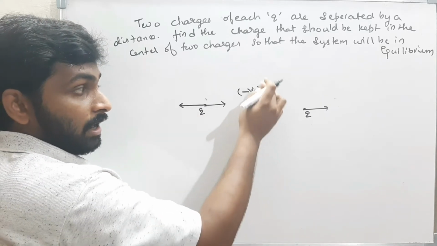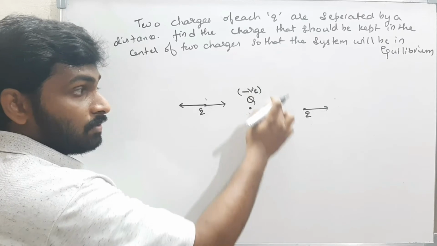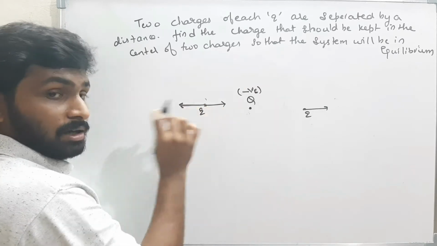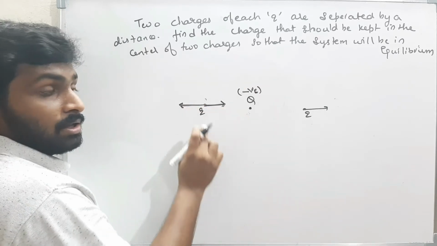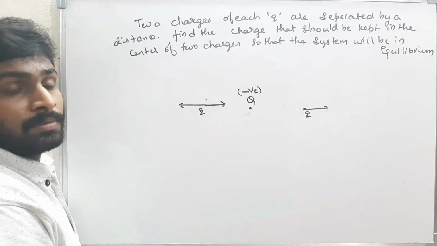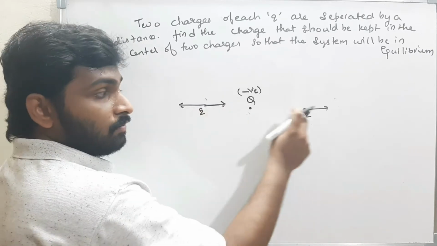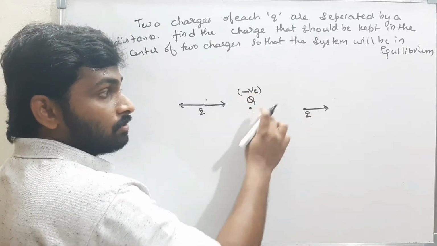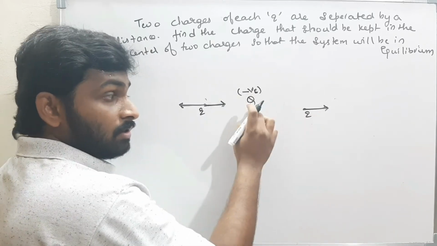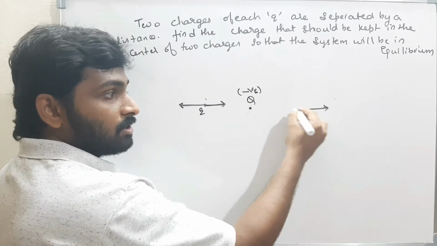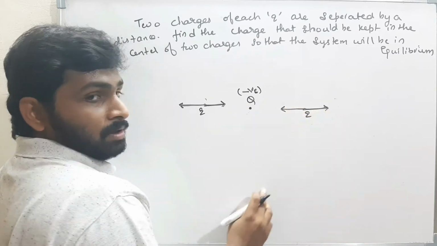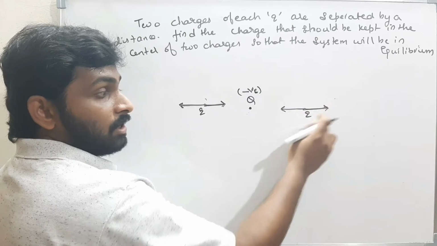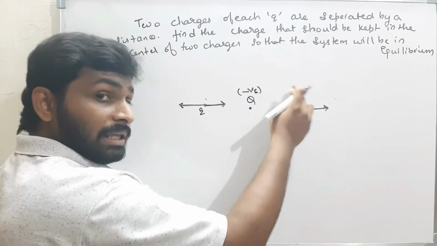When I arrange this Q in such a way that this side force is exactly equal to this side attraction force, then this charge is in equilibrium. Same, this charge will exhibit some repulsion force in this direction, and I have to arrange the negative charge Q such that it exhibits an attractive force in this direction, and both must be the same. If both the forces are the same, then the net force acting on it is 0. That means the body is in equilibrium condition.